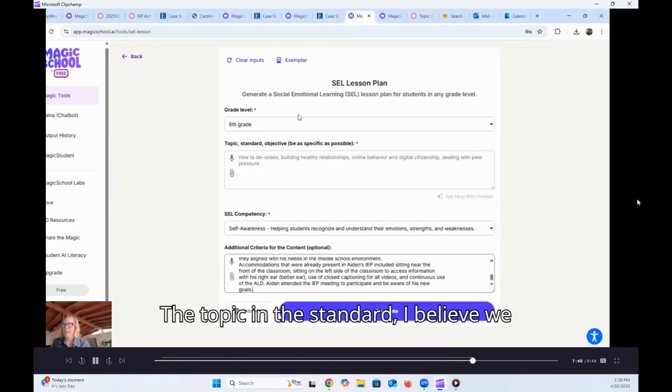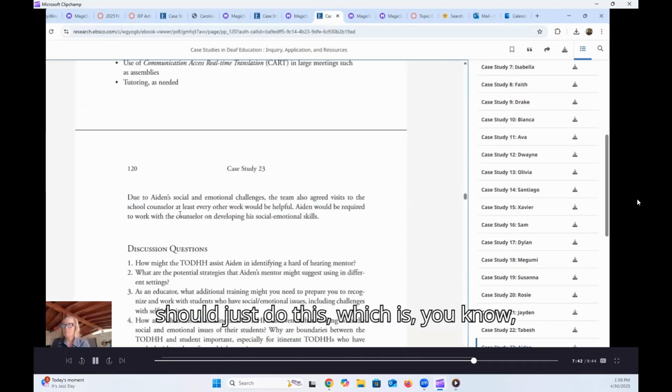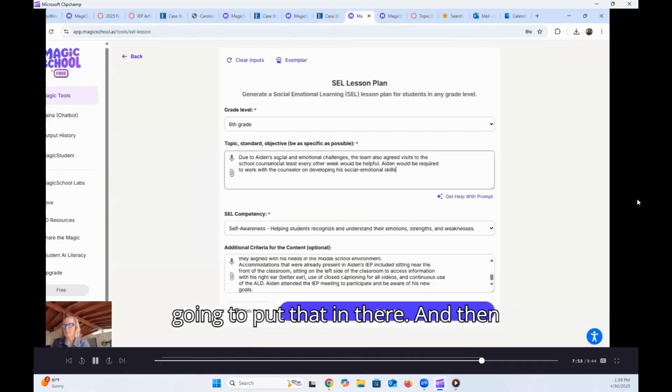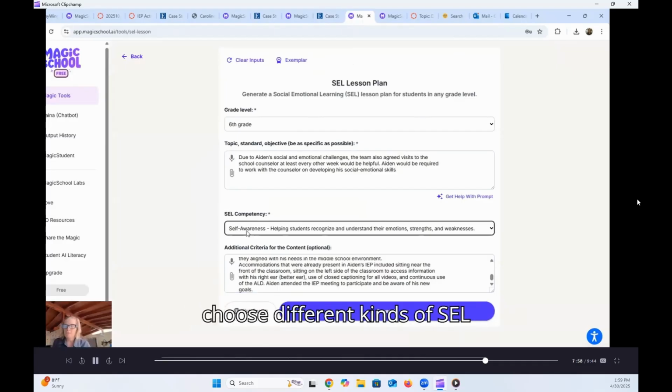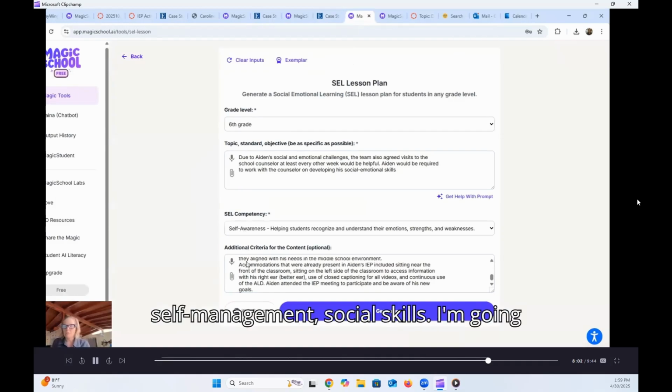The topic in the standard, I believe we should just do this, which is the idea that we want him to be meeting with the school counselor and coming up with strategies to develop his social and emotional skills. So I'm just going to put that in there. And then there is a drop down here where you can choose different kinds of SEL lessons. So self-awareness, self-management, social skills. I'm going to choose self-awareness because that's the closest one.